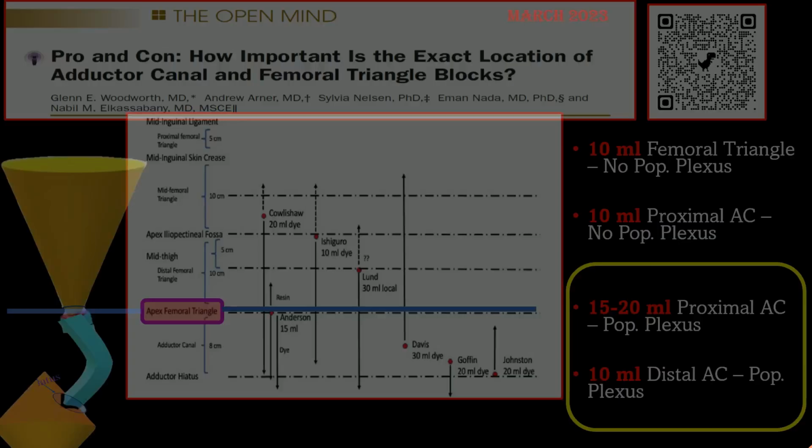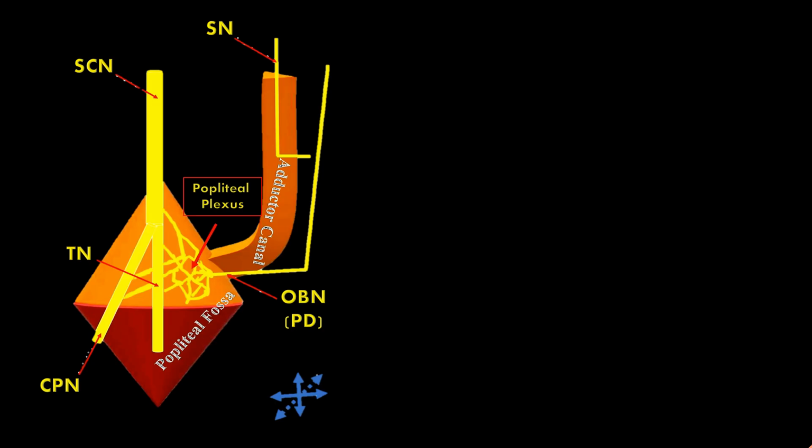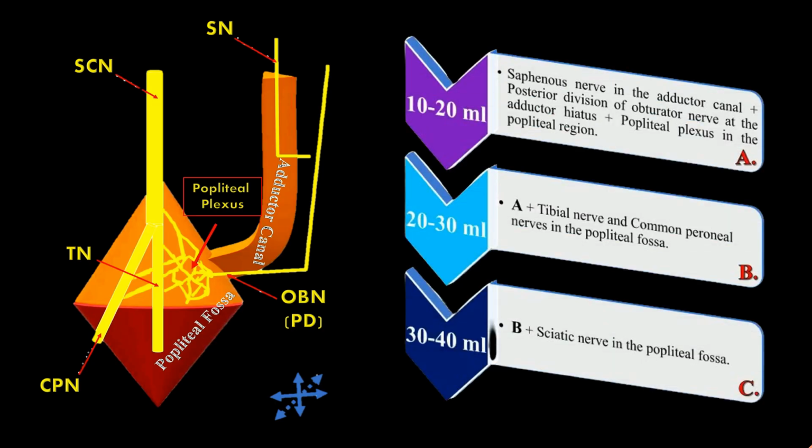Moreover, excessive drug volume injected into the true adductor canal may lead to accumulation in the popliteal fossa, initially affecting the popliteal plexus, followed by its mother branches such as the tibial nerve and common peroneal nerve, and eventually the sciatic nerve, particularly with a volume exceeding 30 ml. Let's explore how this spread occurs.